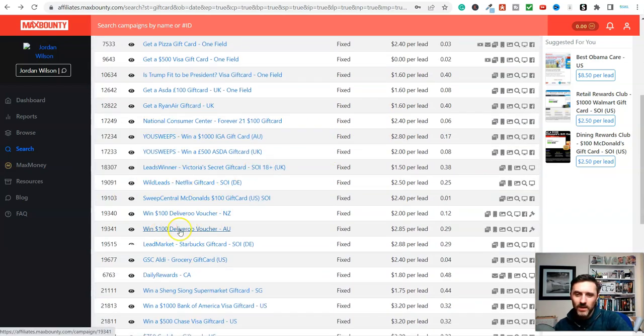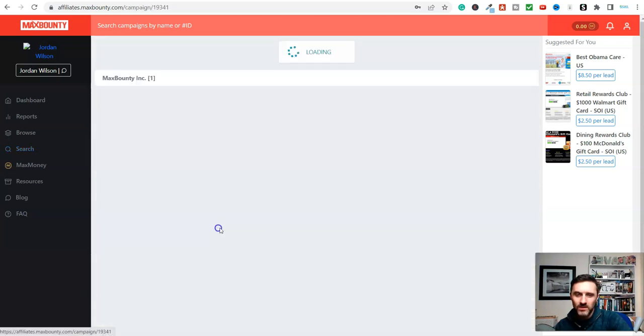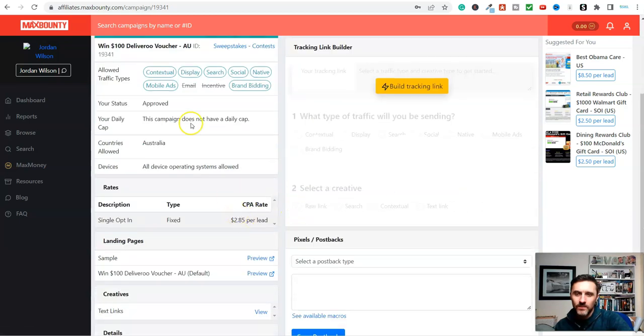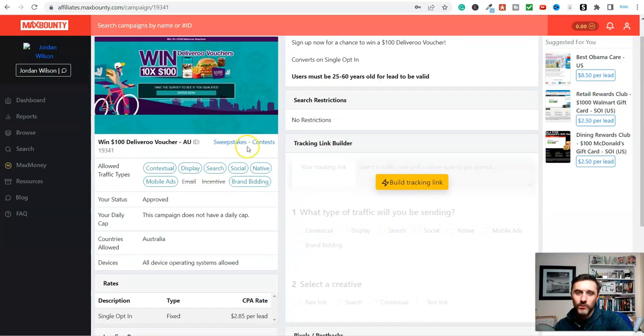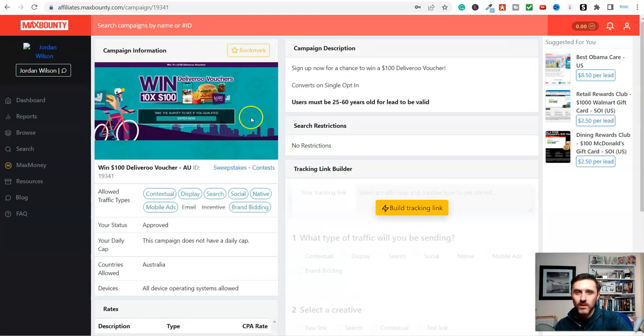So look at this one here, Deliveroo in Australia. This one up here, $2. And let's have a look at this one here, how much they pay you for this. Look again, no daily cap, $2.85 per lead. And this one here, you can win Deliveroo vouchers. So how do you do this?